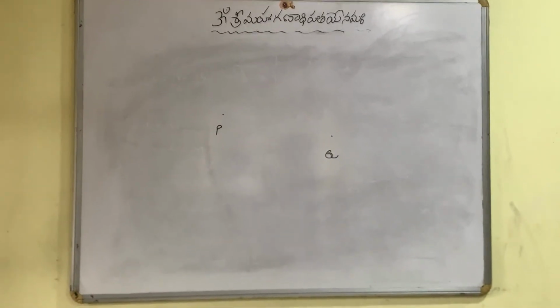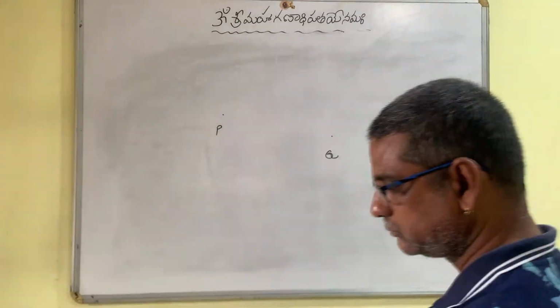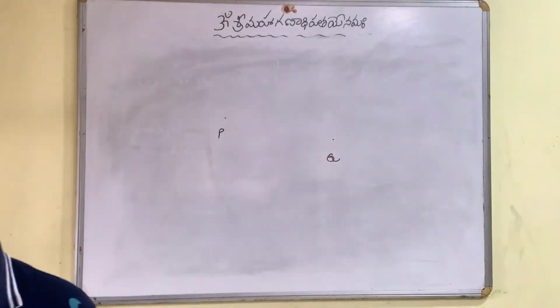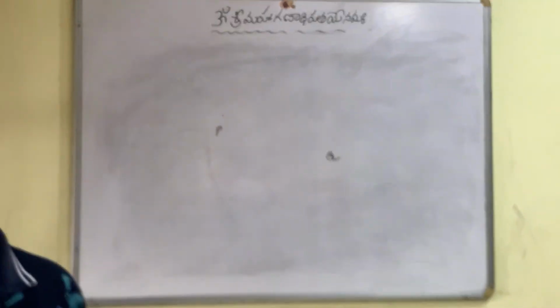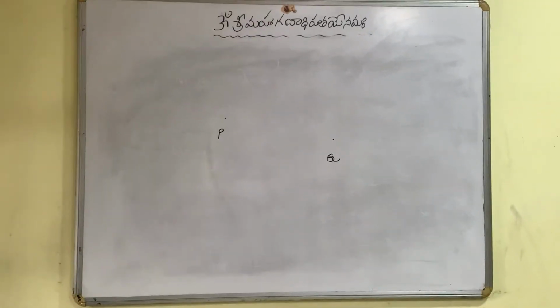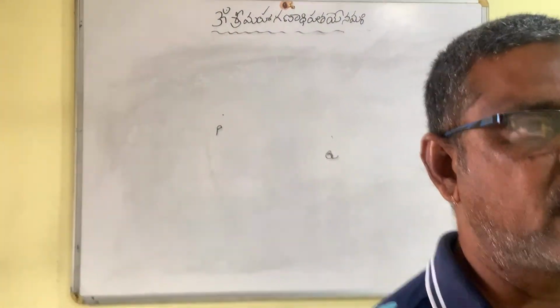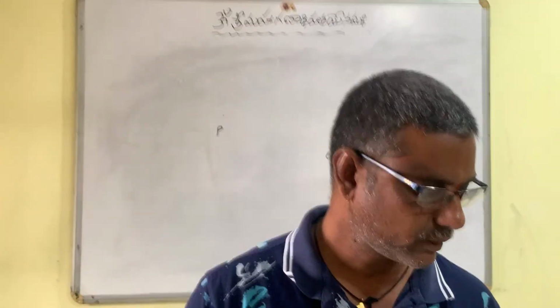According to Euclid, we can draw only one line passing through any two points. But the statement says we can draw infinite lines, which is false. So the second statement is also false.